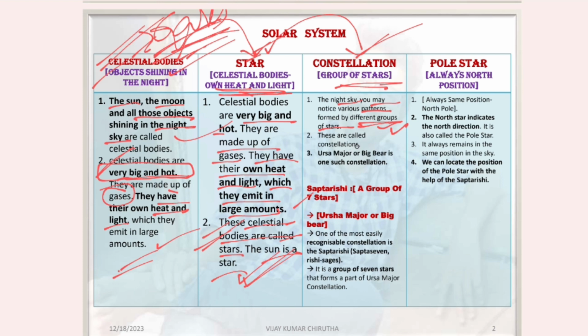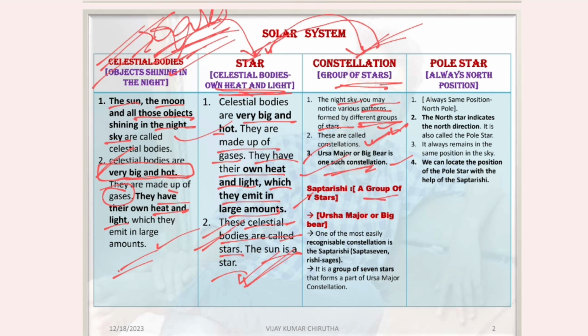These are all called constellations, which means a group of stars is called a constellation. Ursa Major, the Big Bear, is one such constellation. So Ursa Major, Big Bear, keep in mind.